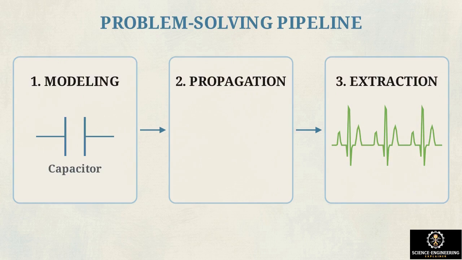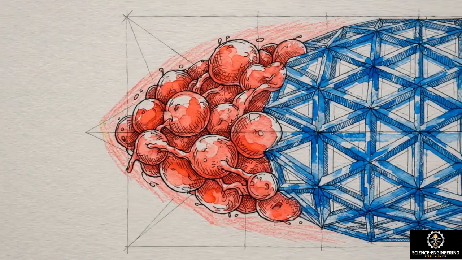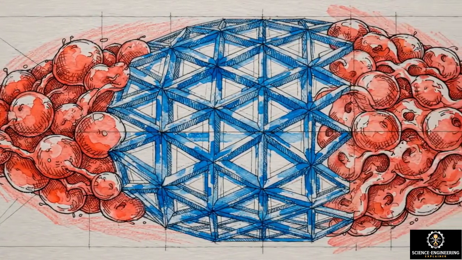It is a complete pipeline of problem-solving. It begins by modeling a microscopic lipid bilayer as a capacitor, tracking that voltage as it synchronizes across tissue pathways, and finally writing the advanced algorithms needed to clean data at the surface. By analyzing the human body through the strict lens of electrical circuits, mechanics, and control theory, biomedical engineers translate chaotic biological behavior into precise, actionable data that drives modern medicine.